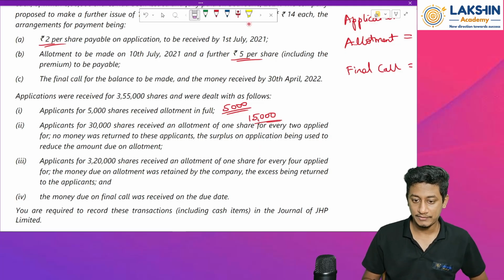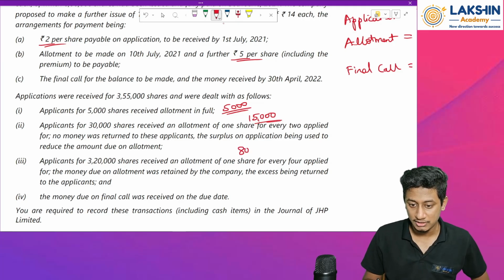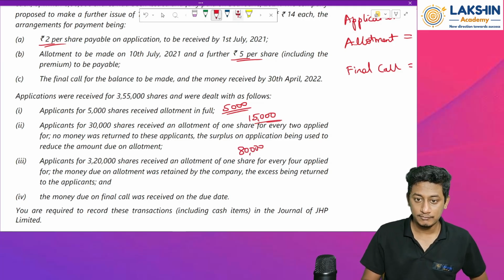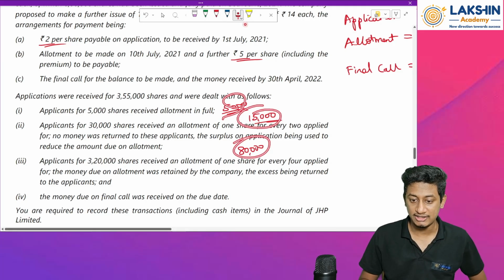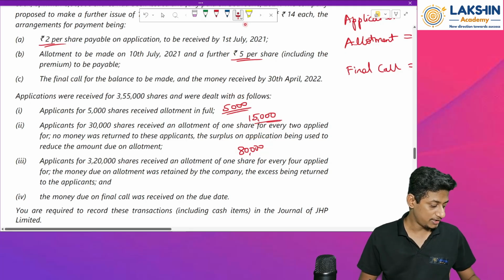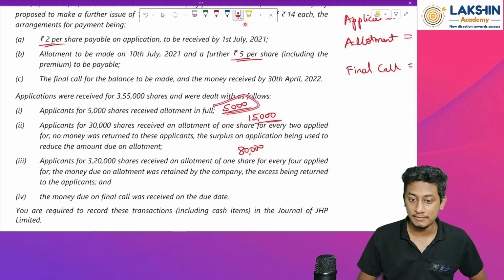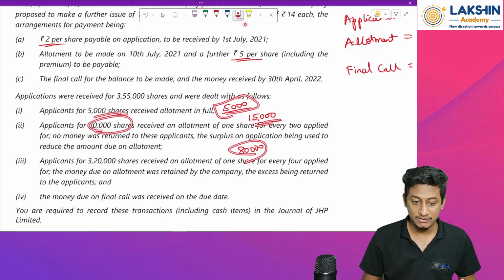Sorry, my bad. So these people have received 80,000 shares. If I add 5,000, 15,000 and 80,000, that is a total of 1 lakh shares. So 5,000 for these people, 15,000 for these, and 80,000 for these.